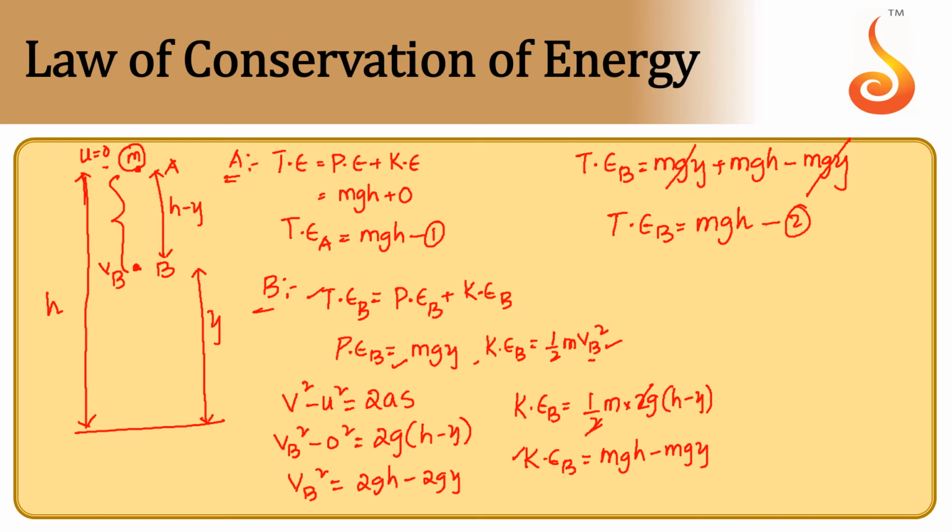That means the kinetic energy and potential energy values are varying, but the total energy, or the net energy, of the system always remains constant.